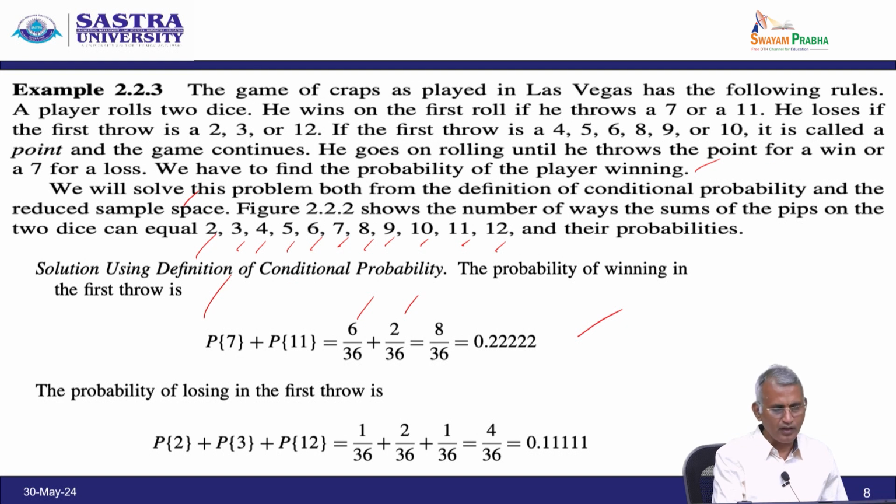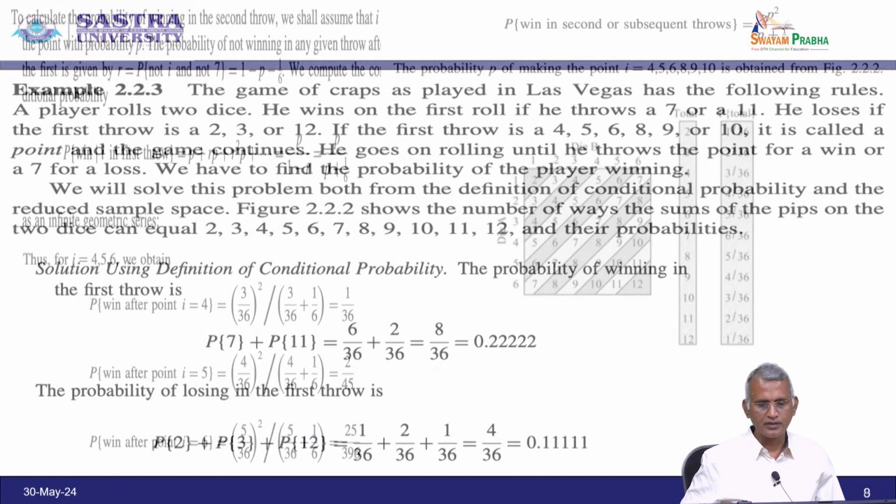Now, the probability of losing on the first throw is what? Either 2, 3 or 12 comes. Already we know that probability of 2 is 1 by 36, 3 is 2 by 36 and probability of 12 is 1 by 36. Therefore, simply summing them gives 4 by 36.